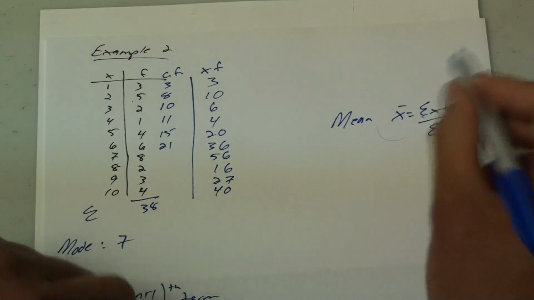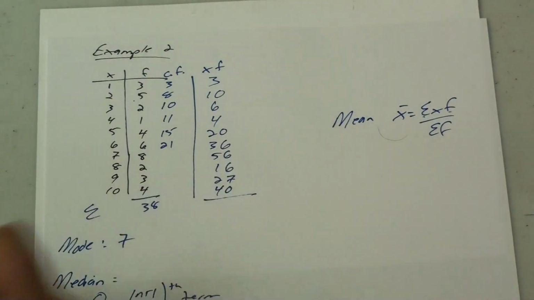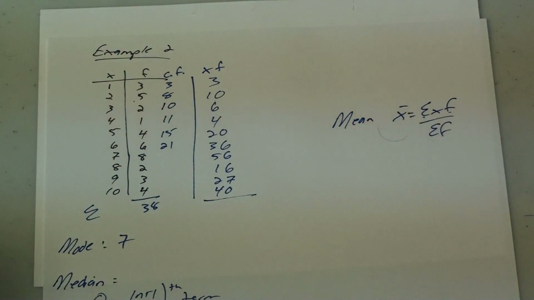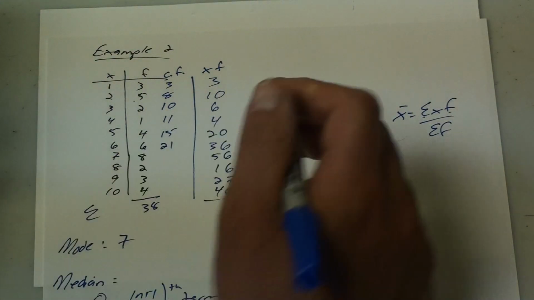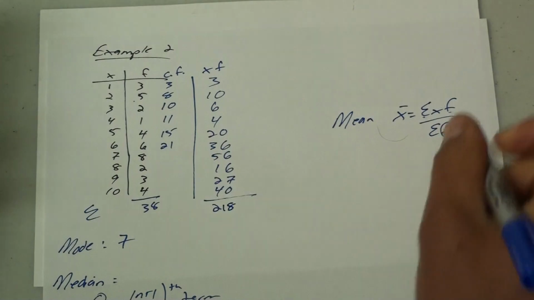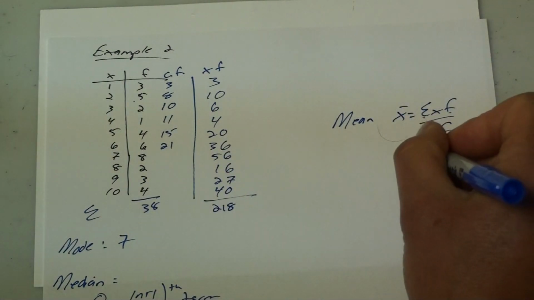Okay, so I just did my x times f. Now I need to sum them up, that's what the formula tells me to do. So I have 13 plus, and keep adding, and I got 218. The sum of f, which was at the bottom, is 38.